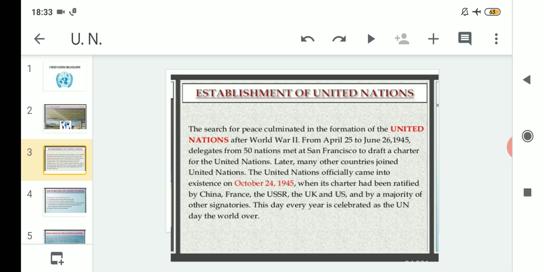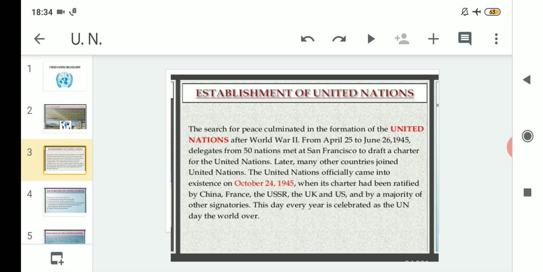The United Nations officially came into existence on October 24, 1945. So you can see here that it took around 2 months to draft a charter by nearly 50 countries. And finally, when it was formed in the same year, on October 24th, 1945, its charter had been ratified by China, France, the USSR, the UK and US, and by a majority of other signatories. So actually, when the United Nations was finally formed, what was being done?